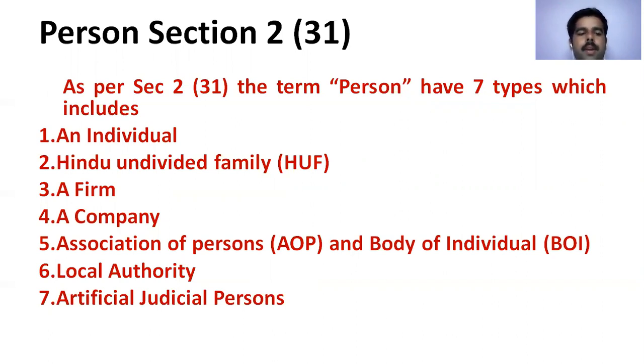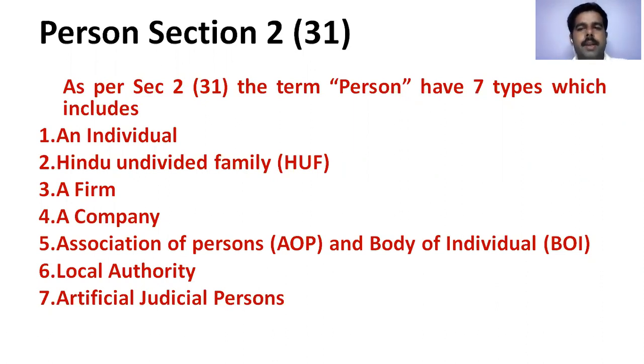You can take anything, association of persons or body of individuals. I have written these two, AOP and BOI, side by side. This is very much important. The next ones are a local authority and artificial juridical persons. These are the 7 persons which come under section 2 subsection 31.